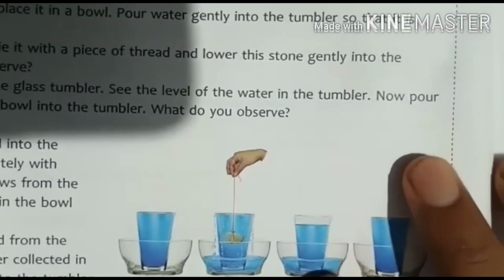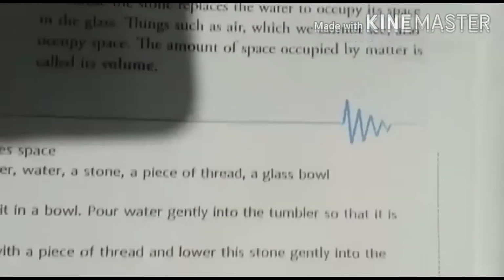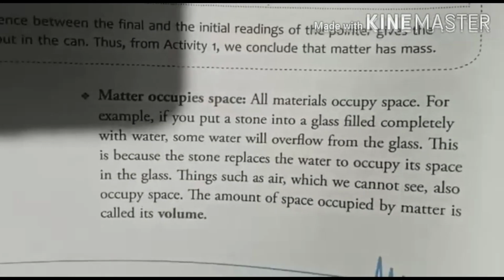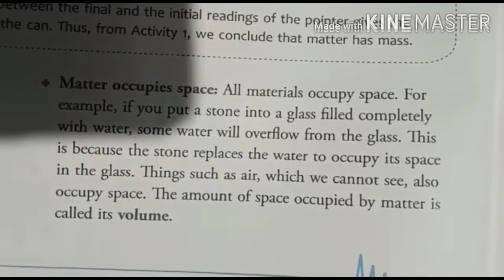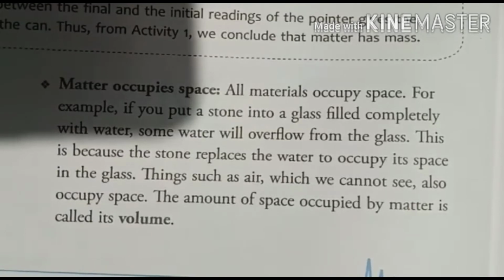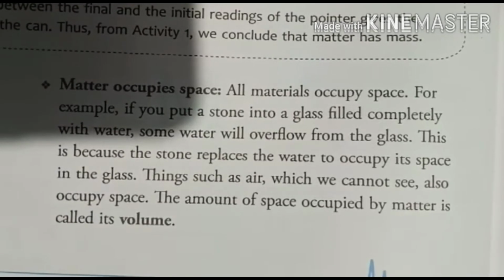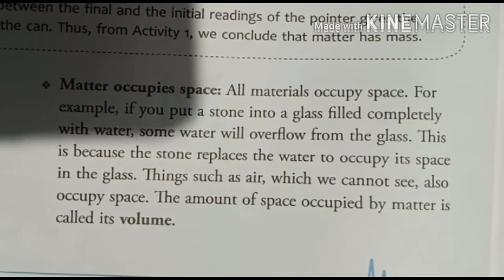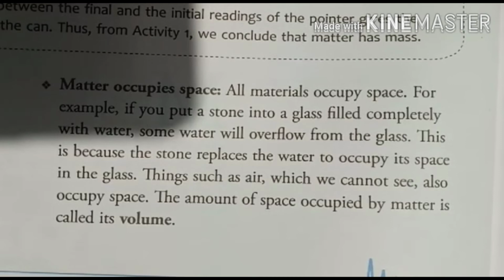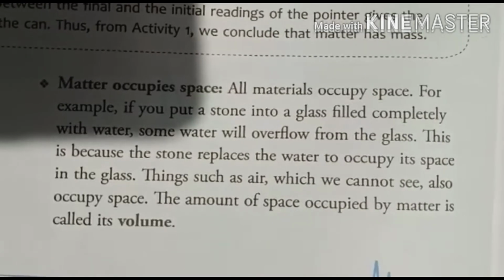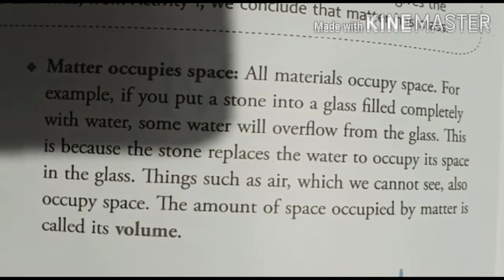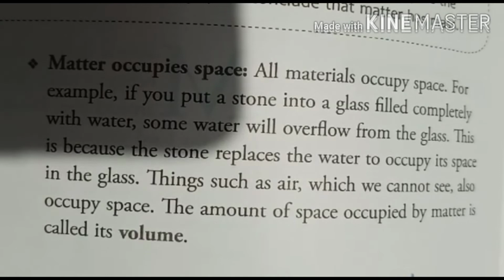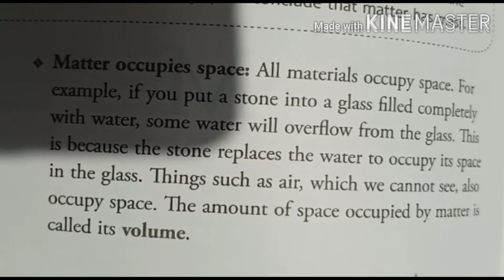On the next page, the second property of matter is given here: matter occupies space. This is the second characteristic. All matter occupies space. For example, if a glass is completely filled with water and you put a stone in it, then water will overflow from the glass. This is because the stone replaced the water to occupy its space in the glass. That particular stone has a particular size, and that size occupies some space. So water is a matter and stone is also a matter.